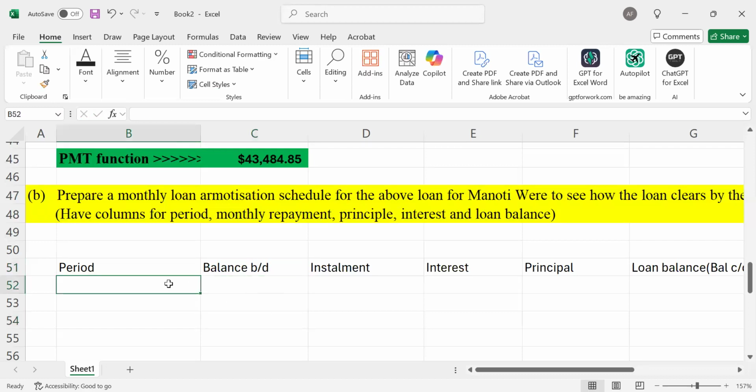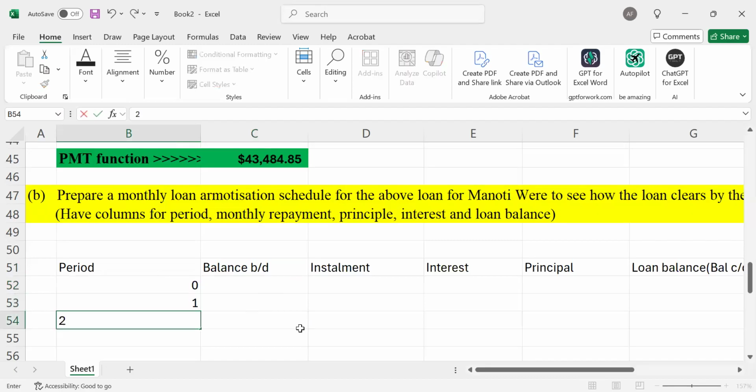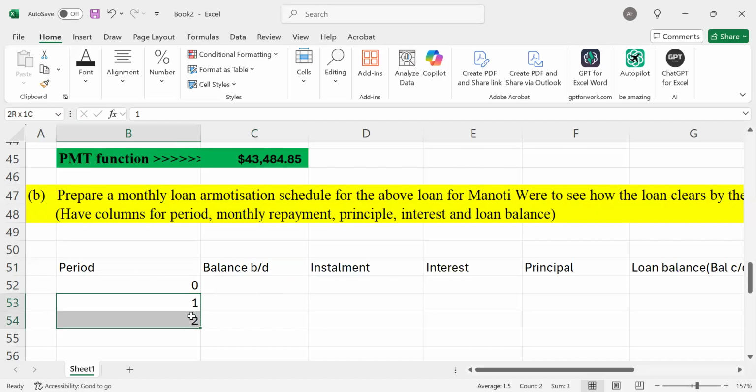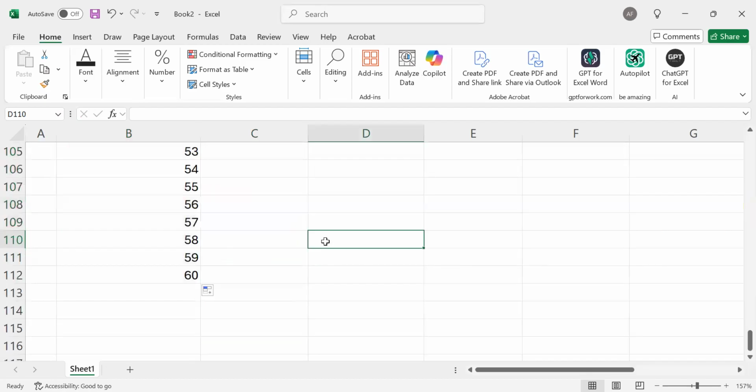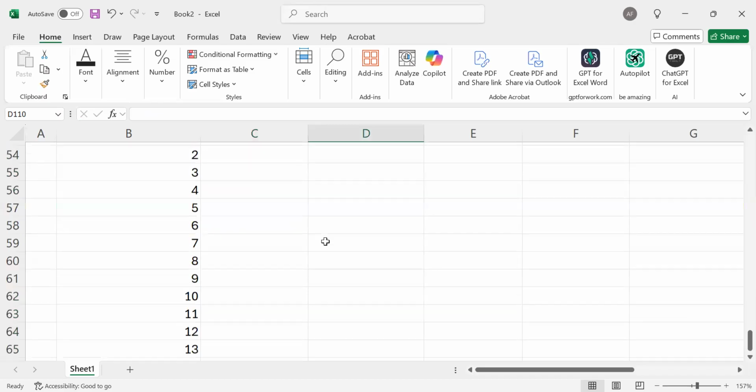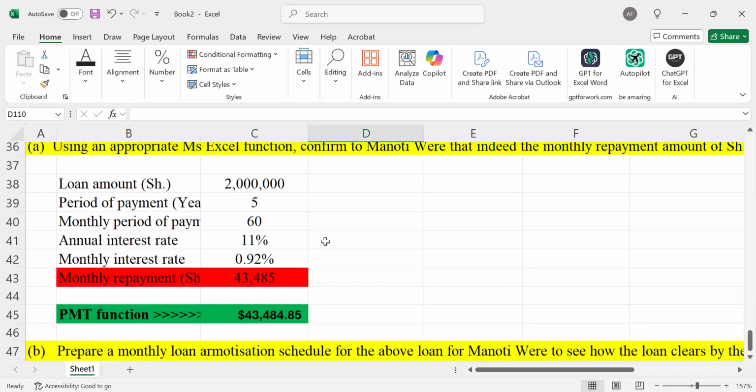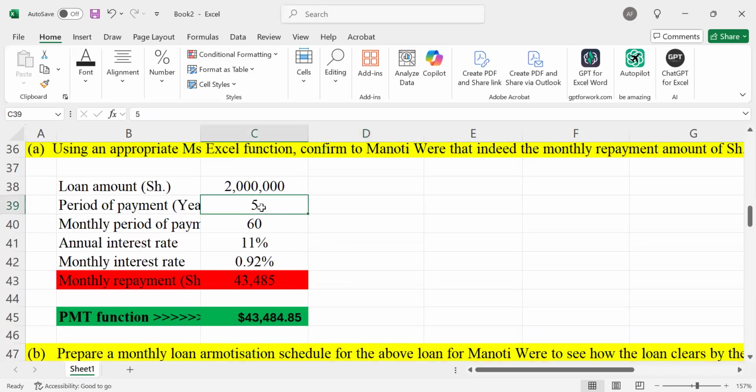So you're starting with year 0, year 1, year 2. I won't do all this all through, so I'll just take the Q. Of course, I'll show you another shortcut. In this case, we drag up to how many months? We do about 60 months, based on the 5 years period that you are given in this case.